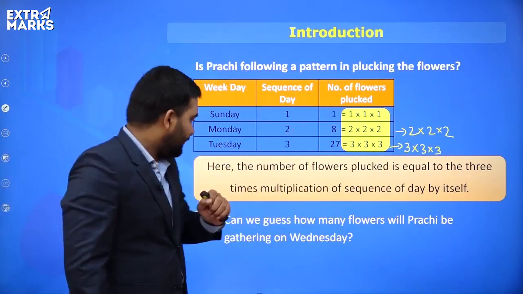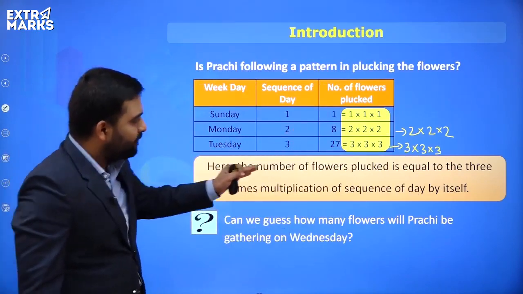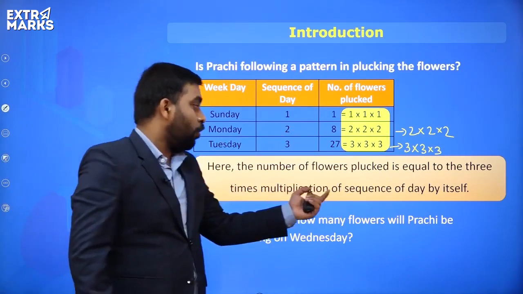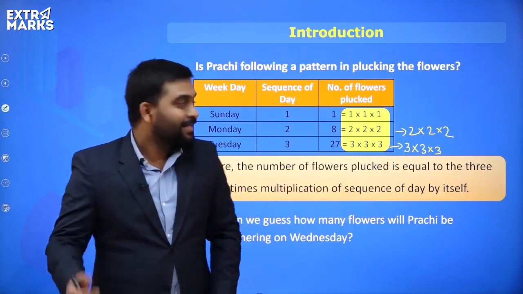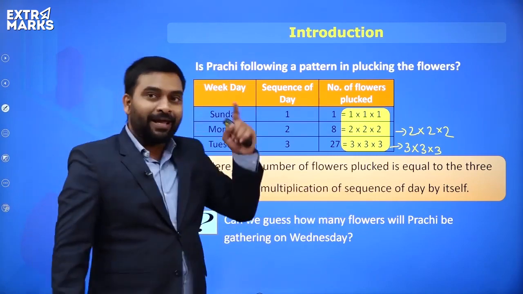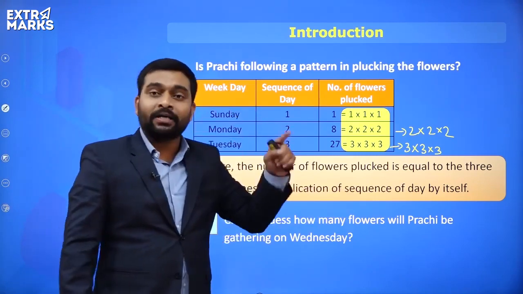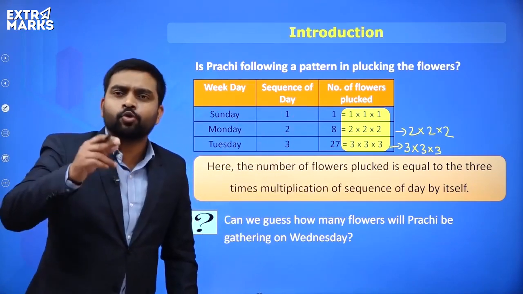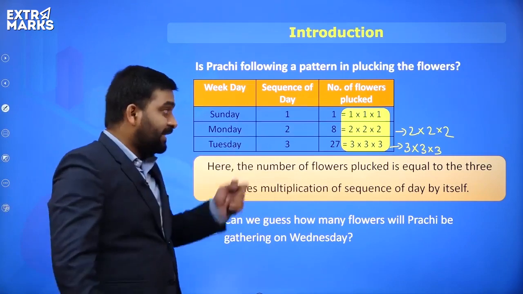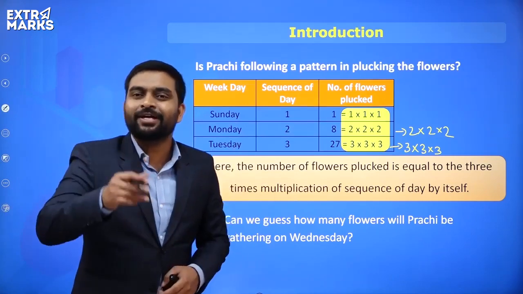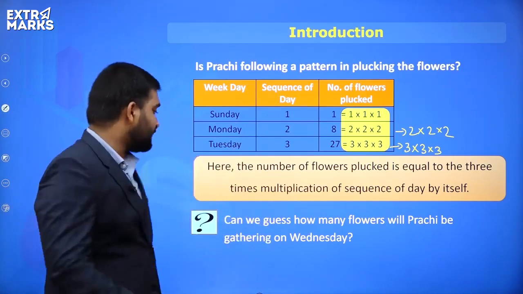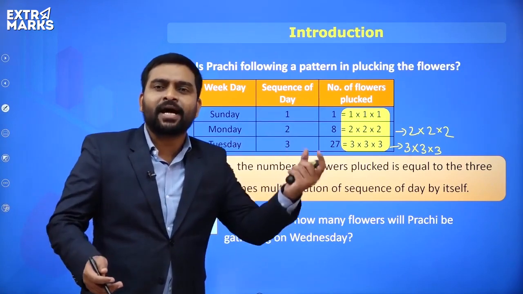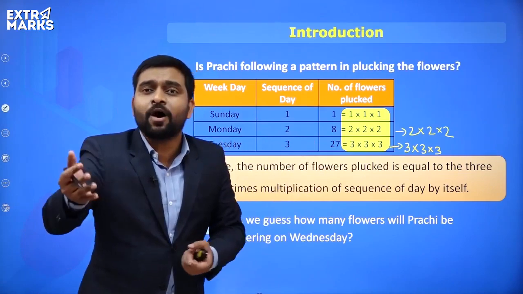So here, the number of flowers plucked is the multiplication of the day number by itself three times. On day 1, she is plucking 1 into 1 into 1 flowers. On day 2, she is plucking 2 times 2 into 2 into 2. Then on day 3, she is plucking 3 into 3 into 3. That's nothing but a cube. Why? Because we're multiplying a number 3 times with itself. We'll say it's a cube of that number.